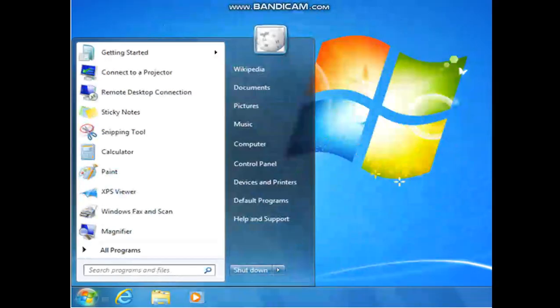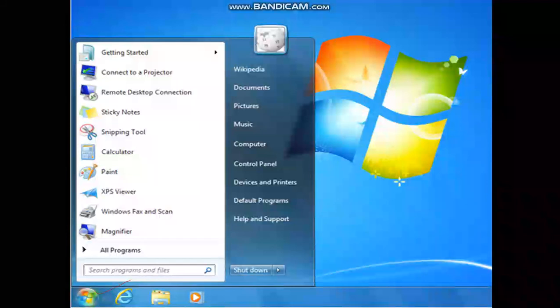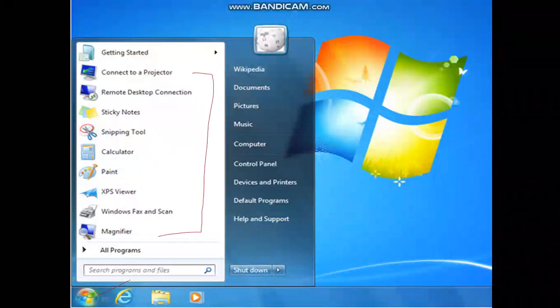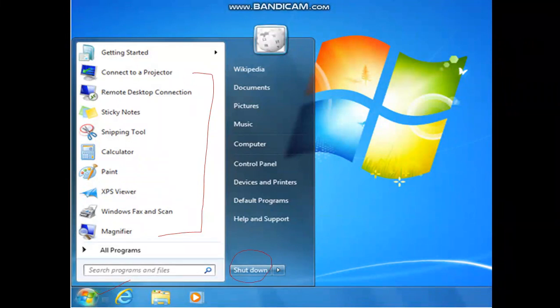As you can see in this picture, this is the start button. When you click on this button, what will happen? The start menu will appear, and then you will click on the shutdown. You will not click on this arrow, but you will click on shutdown. This will make your Windows 7 shut down and your computer will turn off.